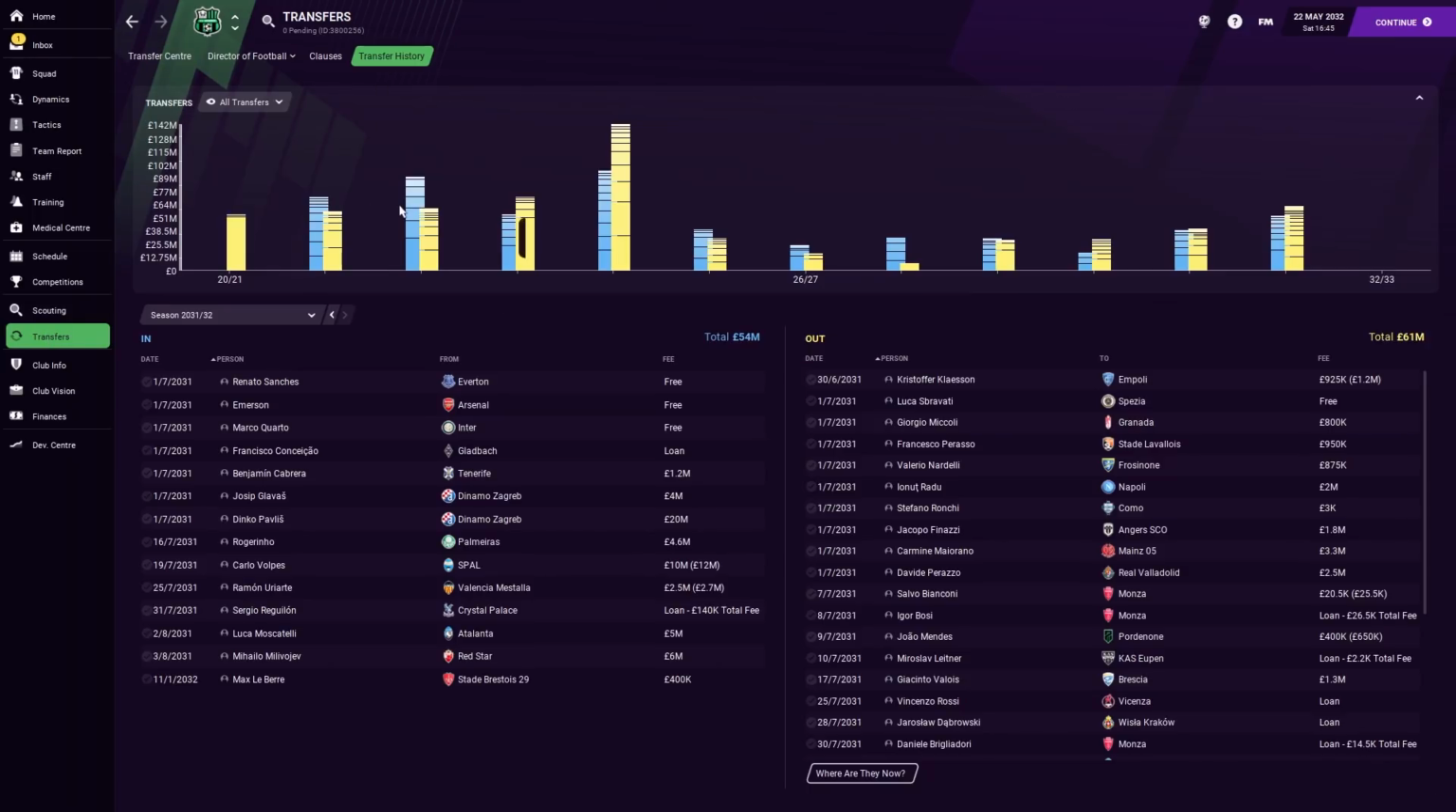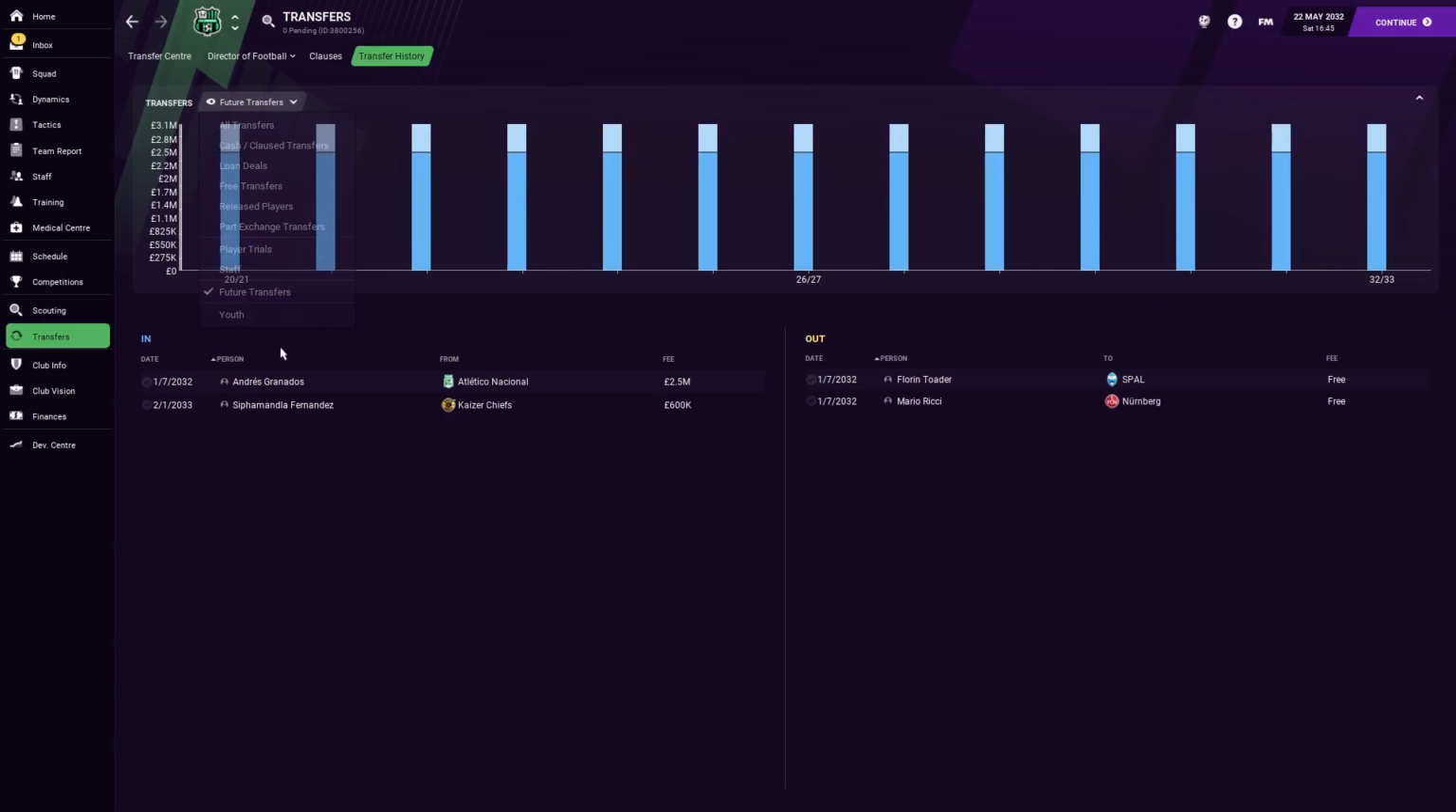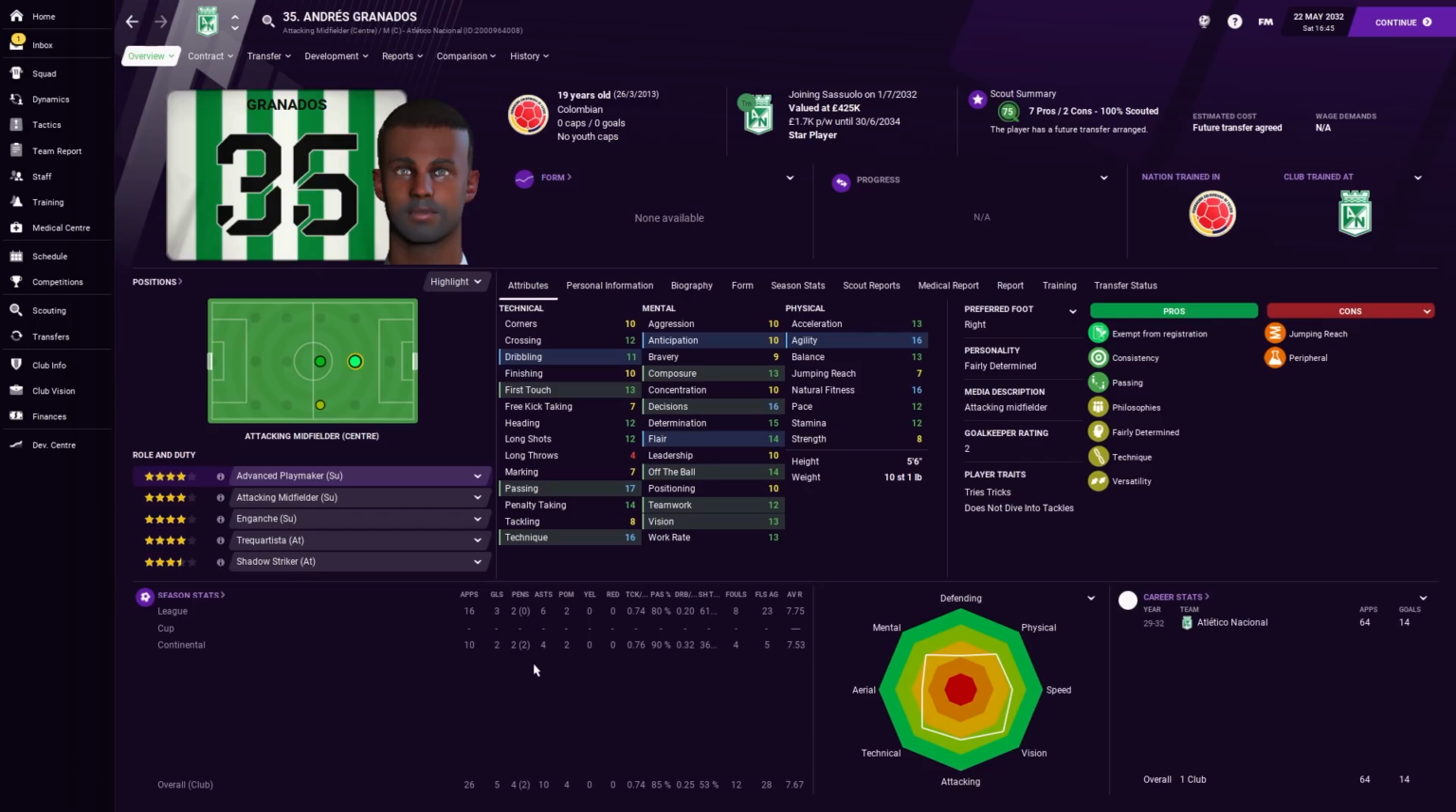I'll see if I can find him, because I feel like, where is it? Some future transfers, isn't it? A little bit of a preview for you here. We also got this guy, but that's the South African guy I was mentioning, but he's just a random pickup. This is him. This is Andres Granados, who I've picked up from Atletico Nacional.